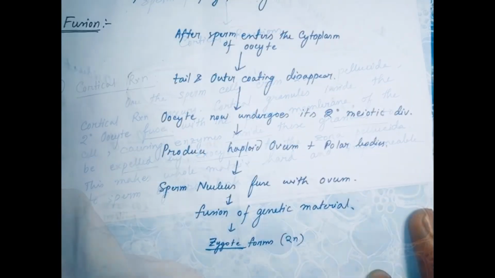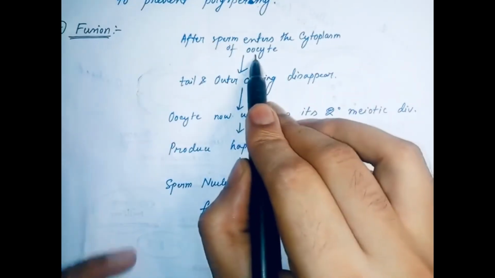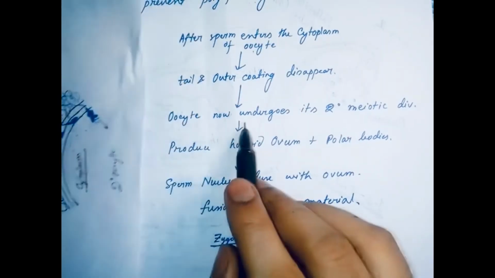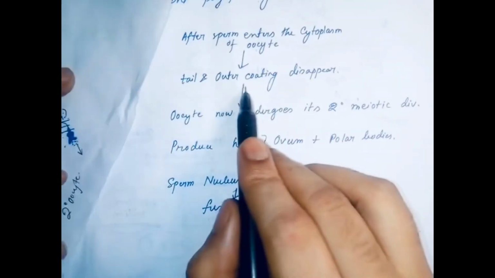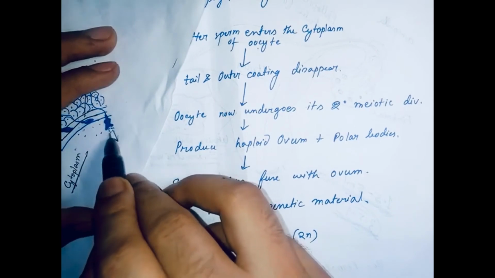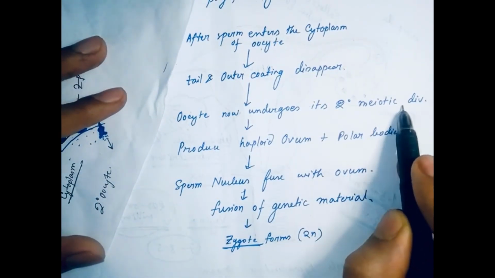The next process is fusion of cytoplasm. After the sperm enters the cytoplasm of the oocyte, the tail and outer coating of the sperm disappear. The oocyte now undergoes its second meiotic division.